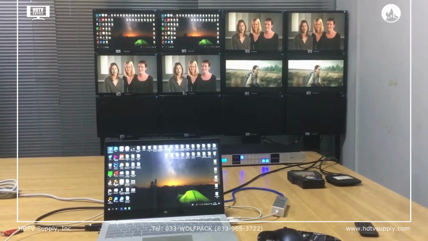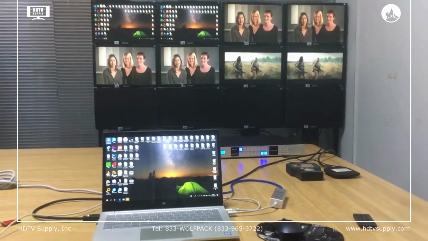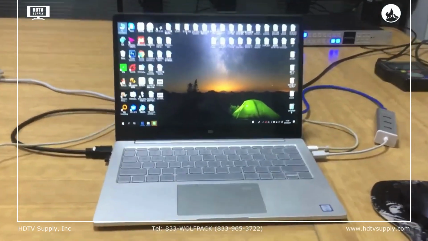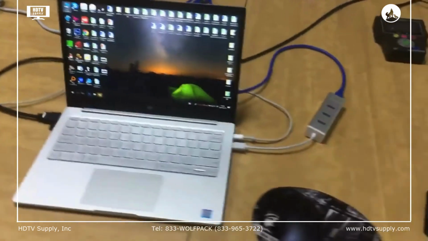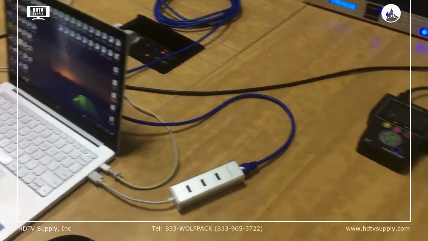Hi, in this video we'd like to show you our newest 8x8 HDMI Matrix switcher. So we start from the setup. I can see here we have a PC at the HDMI output, and also we have the LAN cable for the IP control with the software later.